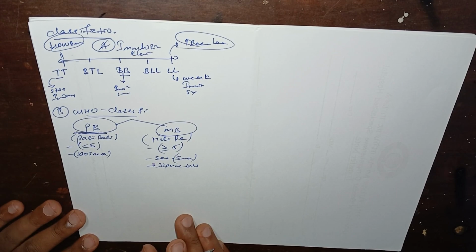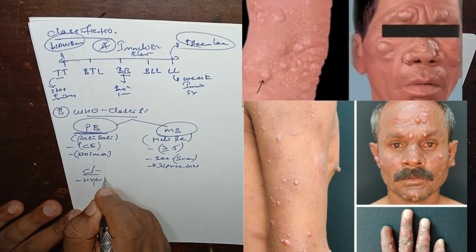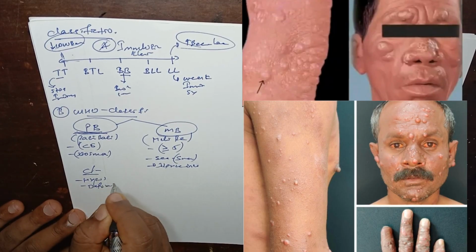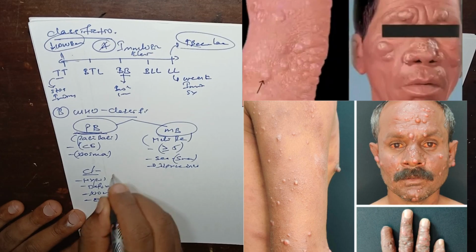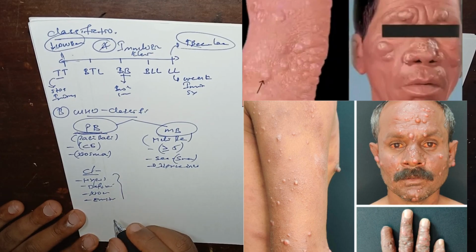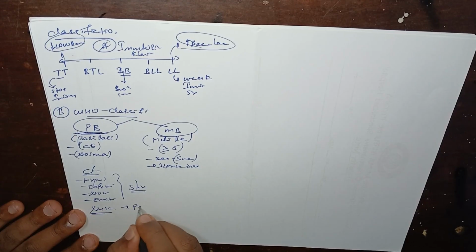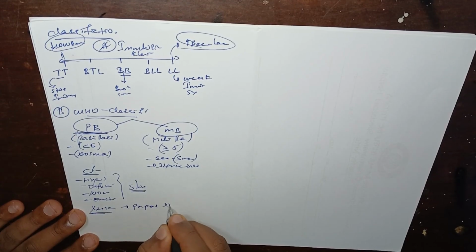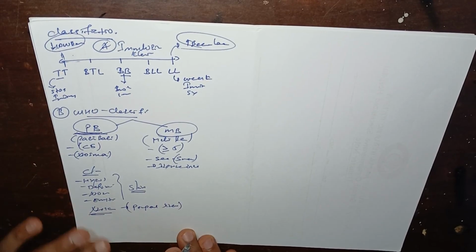So what are the clinical manifestations? There will be hypertrophy of scars, deformity of extremities, nodules are formed, and there will be erythema. These are the classic clinical manifestations when the skin gets involved. But when there is nerve involvement, the clinical manifestation will be peripheral neuropathy, because the peripheral nerves are basically involved, and they have cold extremities.